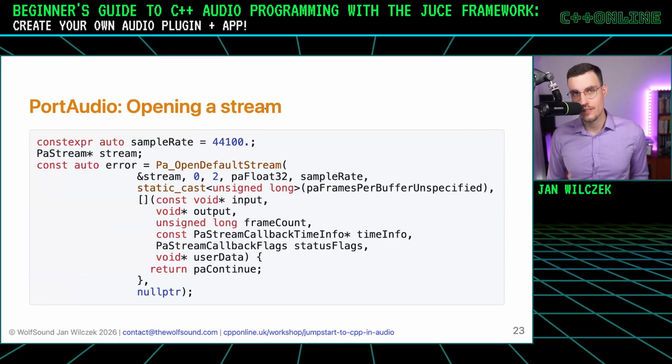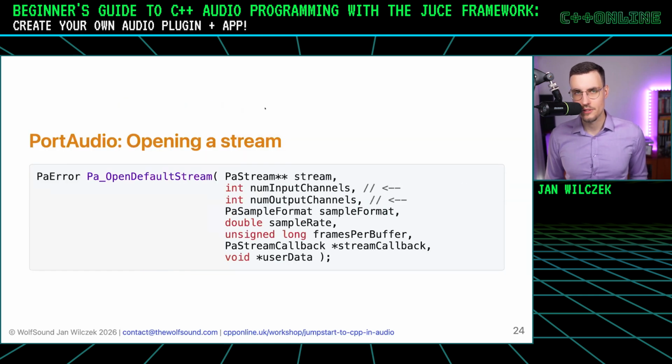But the important bit comes next. When we initialize this library, we must call Pa_OpenDefaultStream. And as you can see, it gets quite complicated, right? We see a lot of parameters here. So let's break it down. Here's the signature of the same function, Pa_OpenDefaultStream. So the first argument is a handle to a stream. If you're well-versed with C APIs, that's how we can have an in-out parameter, right? So OpenDefaultStream will modify the stream pointer.